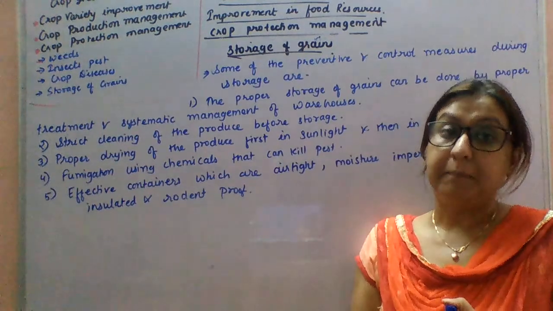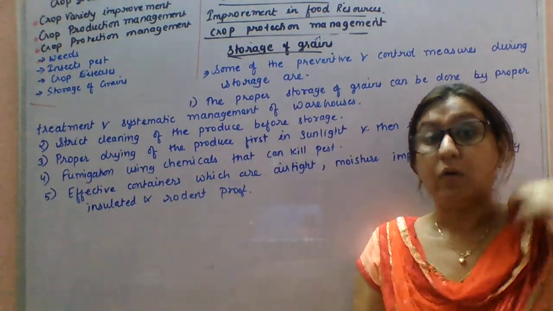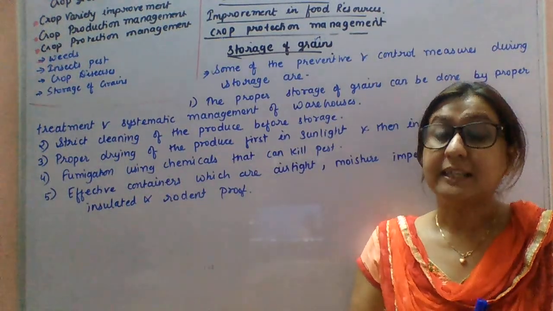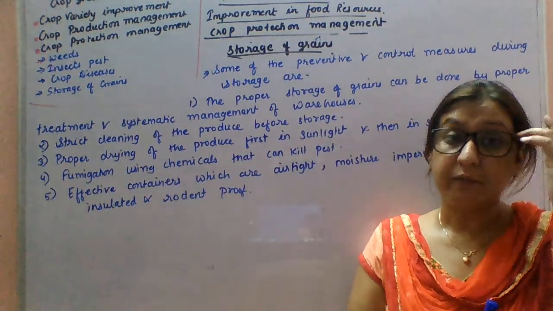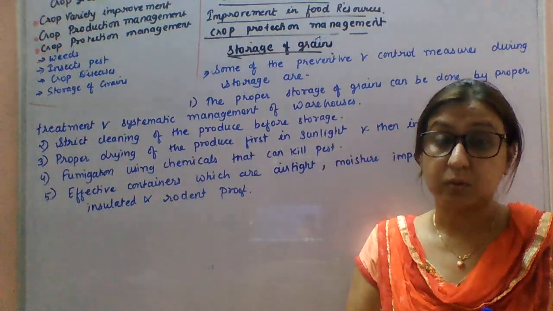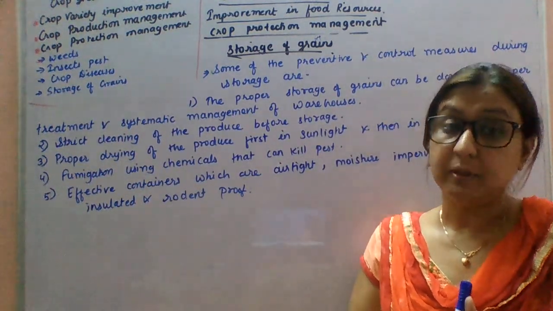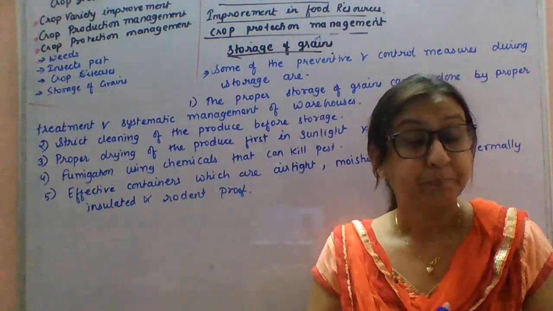So children, we have completed the plant part. For the next class, we will start animal husbandry, how we can keep the animals in a suitable environment for getting proper production.